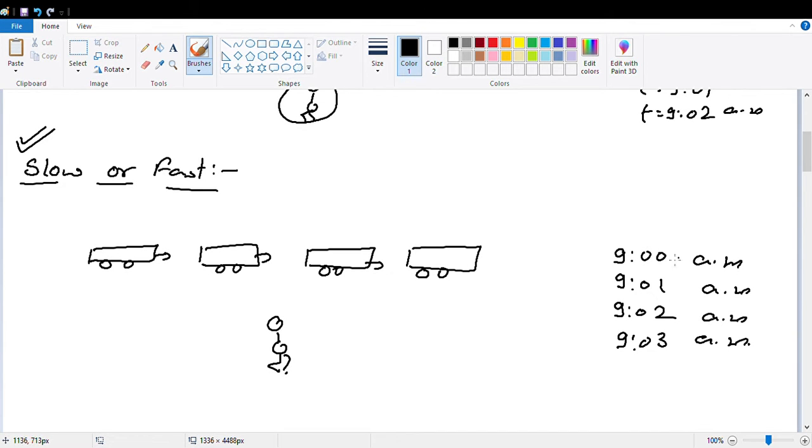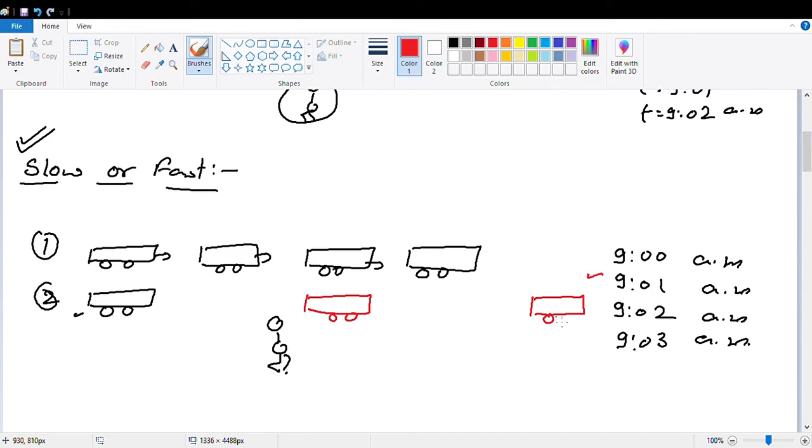Okay, one more example I am taking. Again, the bus, this is your bus 1, this is your bus 2. At 9 AM, the position of bus is this, and at 9:01 AM, the new position of bus is this, right? And at 9:02 AM, the position of bus is this.